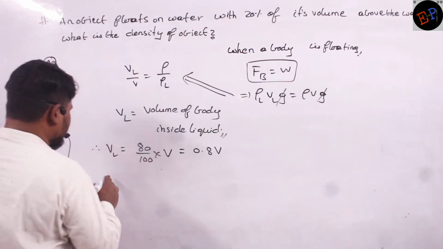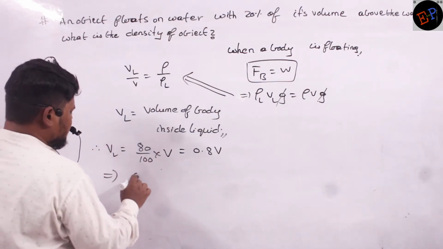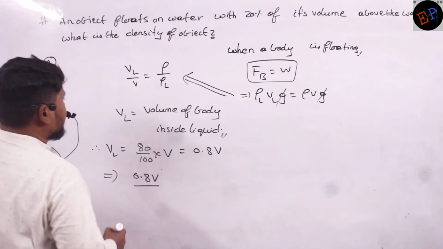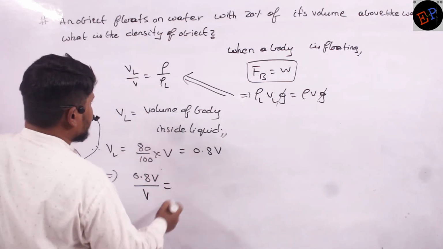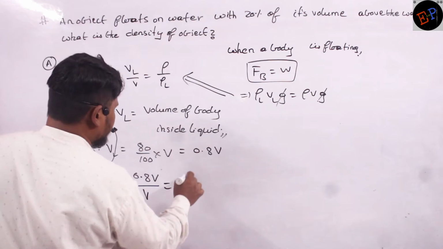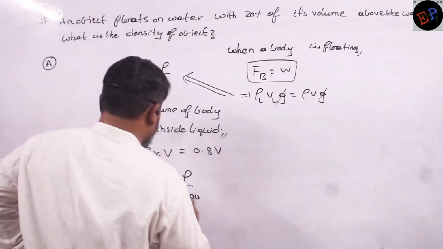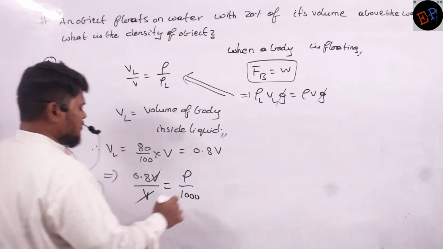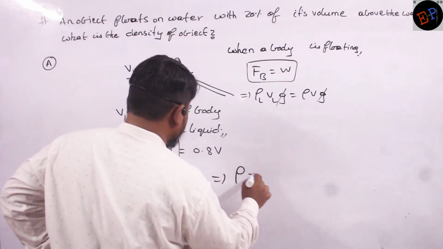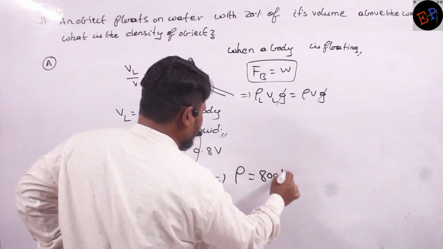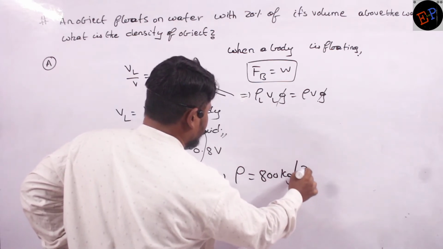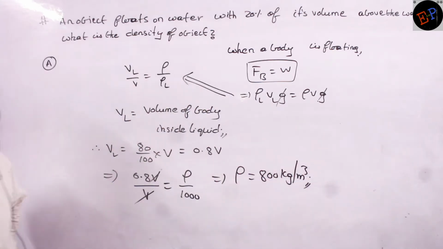Now just substitute in this relation. VL is 0.8 V divided by total volume V. Density of body, I don't know. Density of water is 1000. So V and V get cancelled. Therefore, the density of this body is equal to 800 kg per meter cube. That is my answer. Clear now?